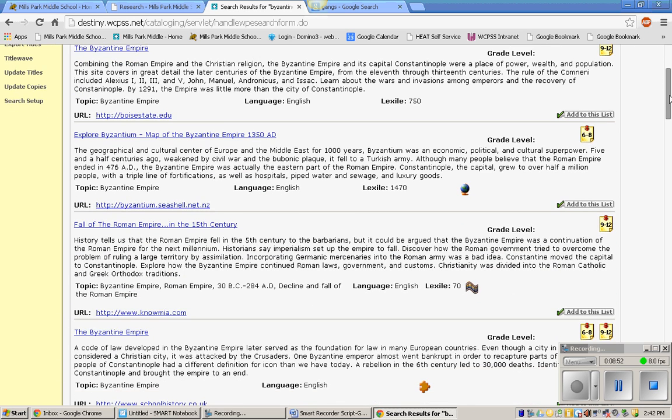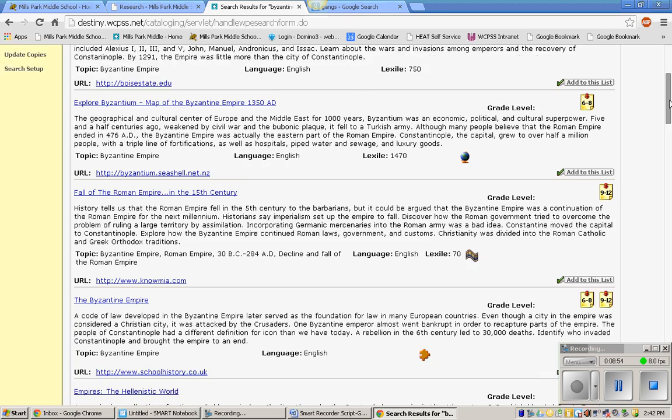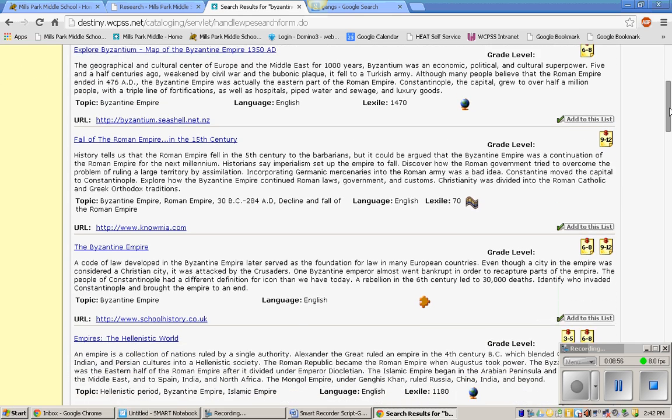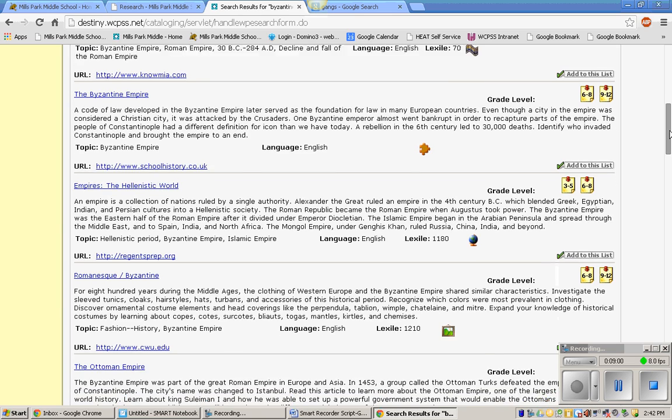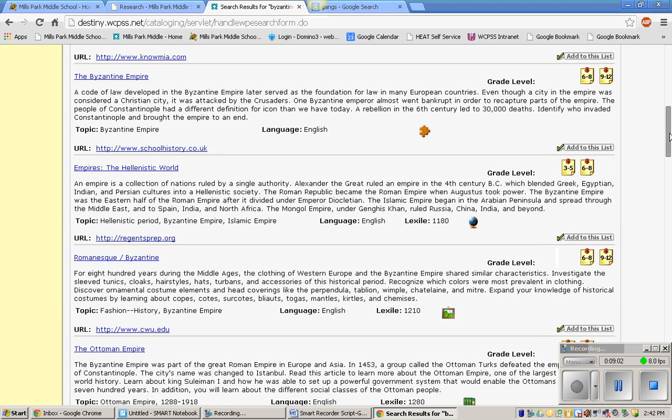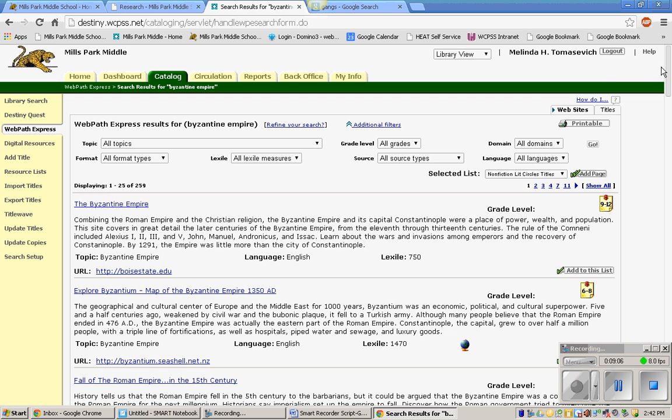There's a .edu site, school history website, several .orgs and .edu sites. So these are some great places for you to begin your research. Before you go and just Google your research topic, use these two tools, Gale Virtual Reference Library and Webpath Express. That way you can quickly find great information that you know will be accurate.